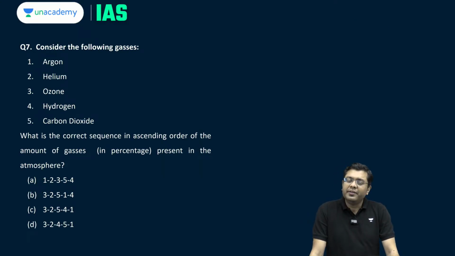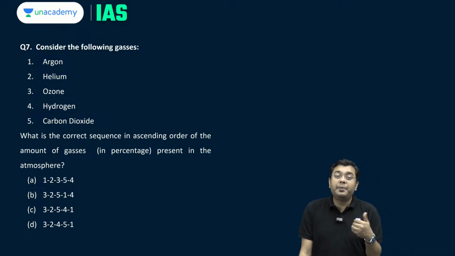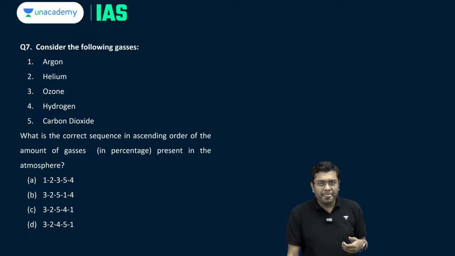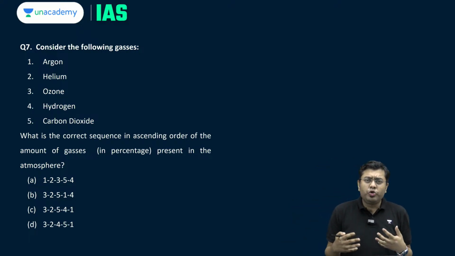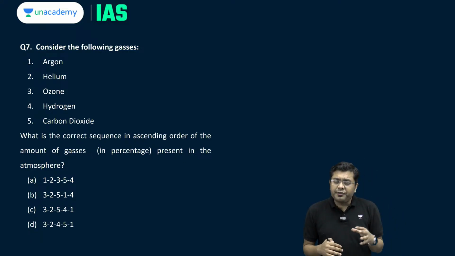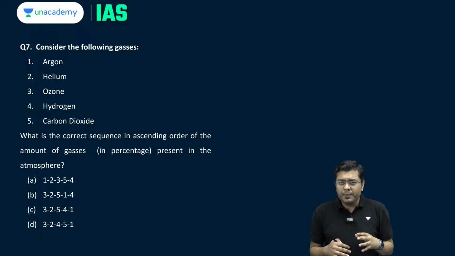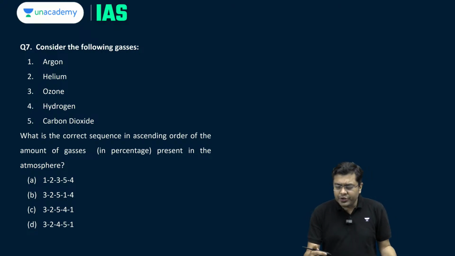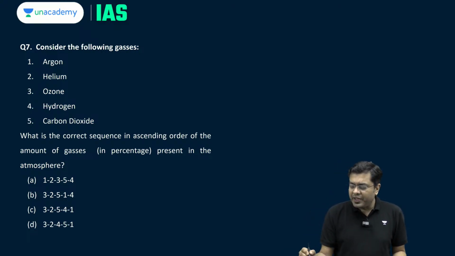Then consider the following gases. You have argon, helium, ozone, hydrogen, carbon dioxide, and you have to arrange them in ascending order of their presence in the atmosphere. Now, it might turn out to be very difficult to memorize all of this, which gases are present in which proportion. So what I would suggest is to go for demarcation, in the sense that you remember the top four in terms of prominence.